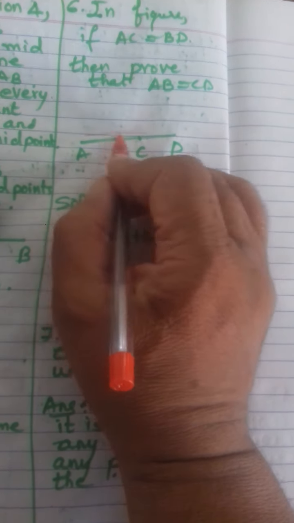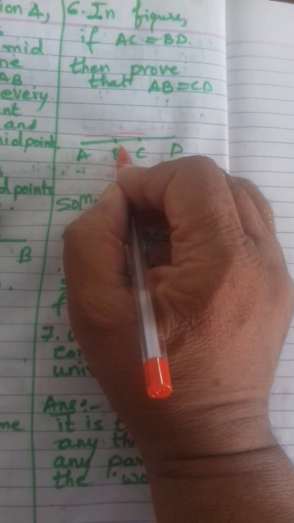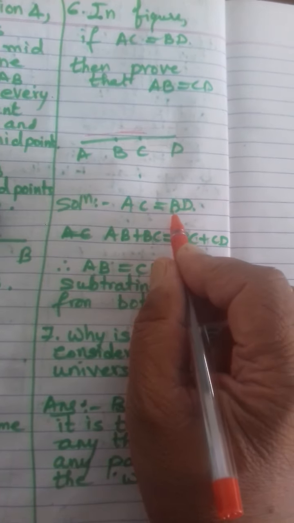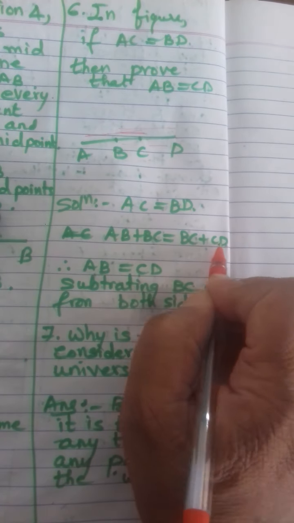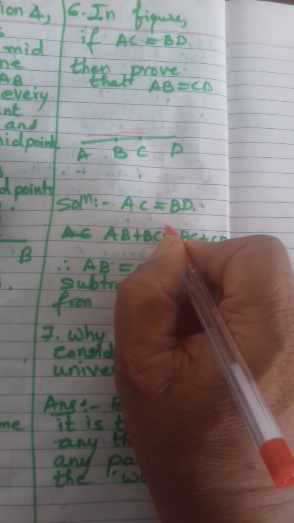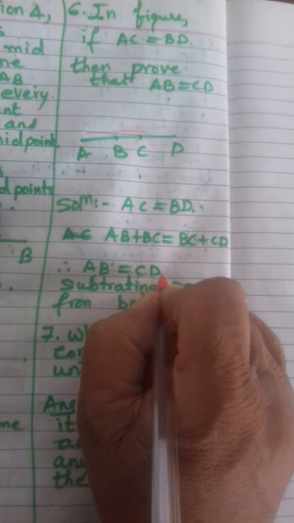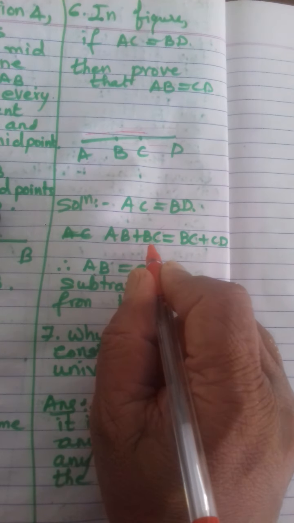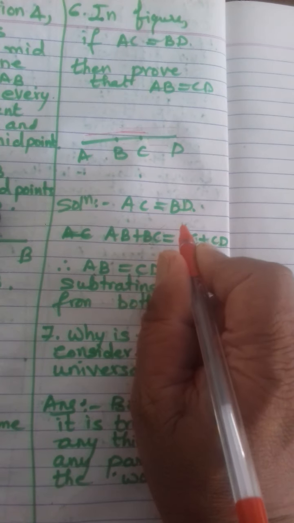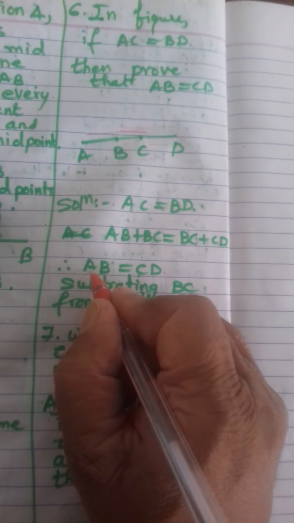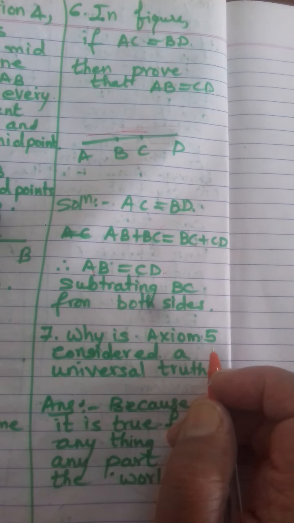So AC is equal to AB plus BC. Then BD is equal to what? BC plus CD. So BD is equal to BC plus CD. So on both sides you can subtract BC, that is, cancel BC. So what you get? AB is equal to CD. How did we get this? This side also we subtracted BC, this side also we subtracted BC. So BC and BC got cancelled, and hence we got AB is equal to CD. So subtracting BC from both sides.